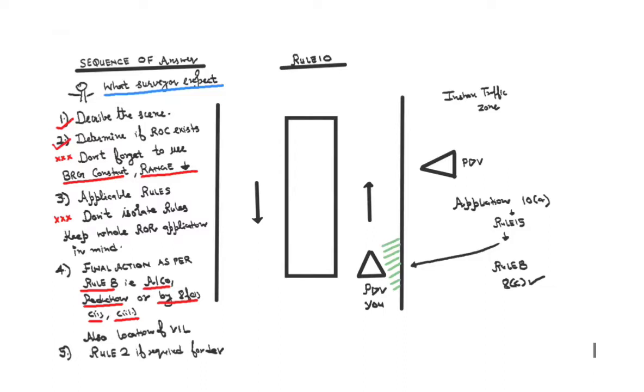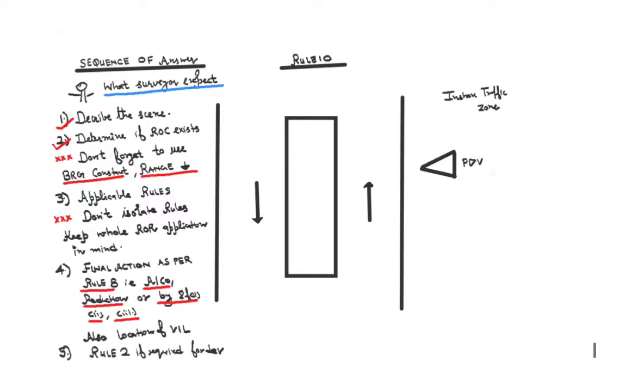So you will just be altering like this. You will just be altering in this direction, right? And then finally, you will again come back to your course. So alteration will become the best action over here. All right. So that is how you are going to deal with these kinds of situations. Let's try another situation now. Let's change the location of the vessel also and try to see what happens in the next situation.